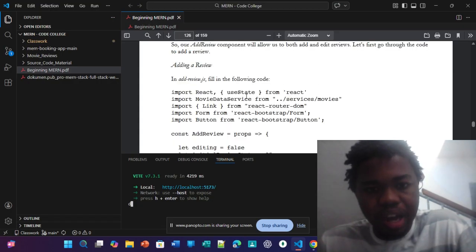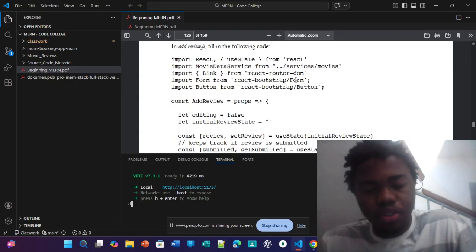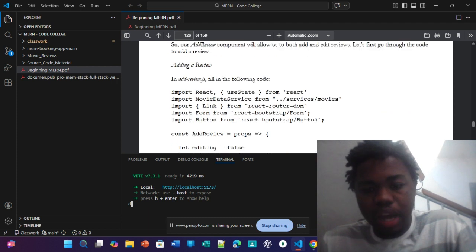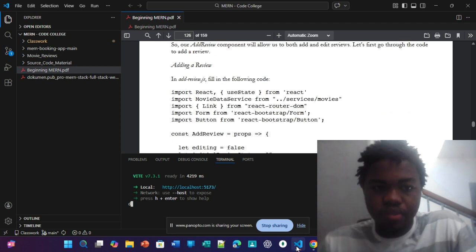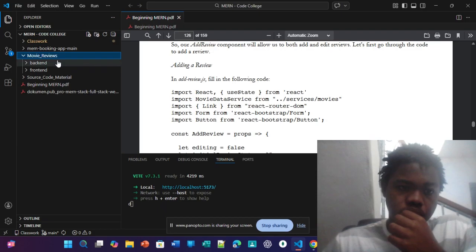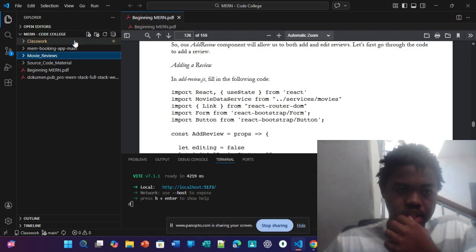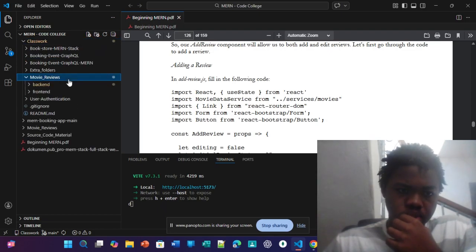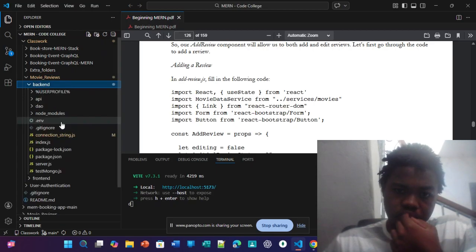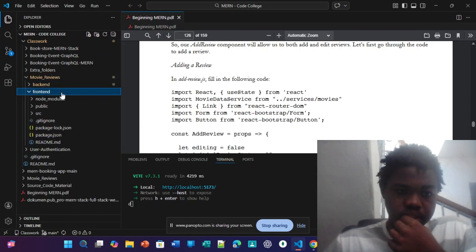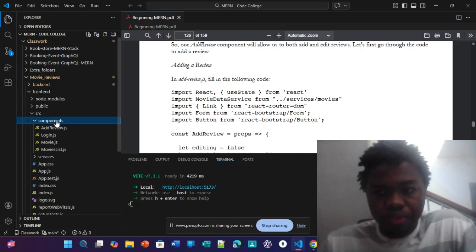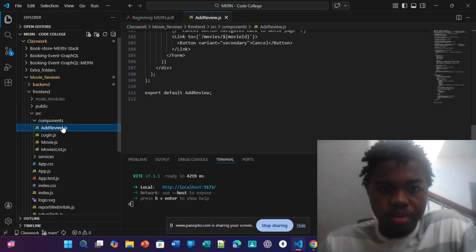So, adding a review, in add review, fill in the following code. This is add reviews now. As you can see here for our components, we've got add reviews here.